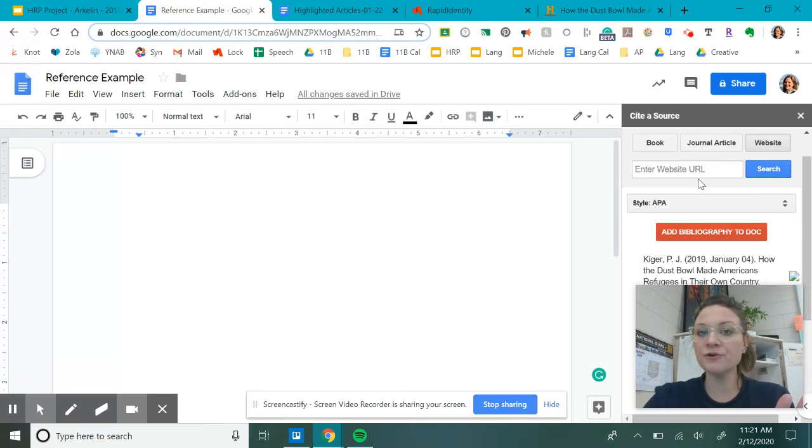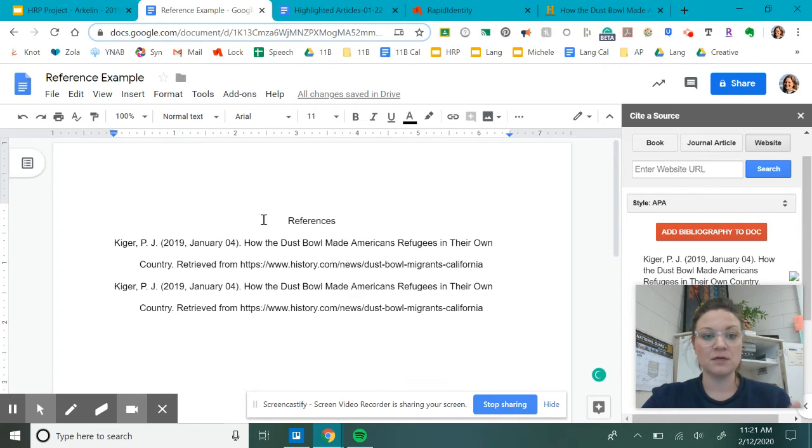Okay. And you do that for all of your Google URLs. When you've done adding all of your URLs, you click Add Bibliography to Document, and boom. It is going to paste it not only with the references title, but correctly formatted. And if these were different sources, they would be alphabetized. All right, so that's how you're going to add your Google links to your references page.